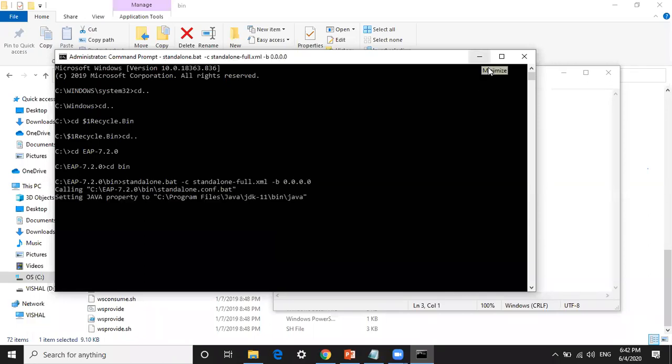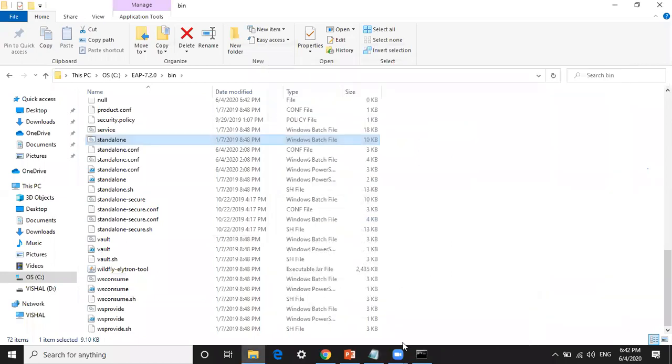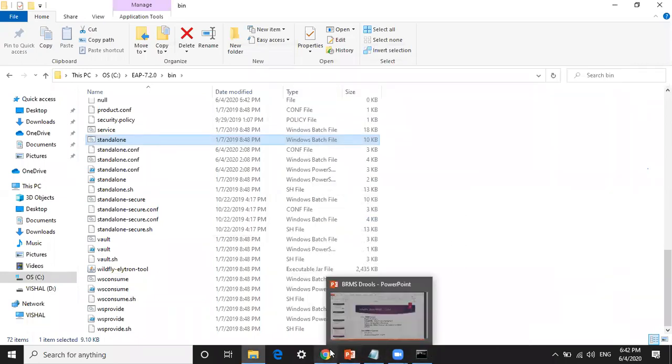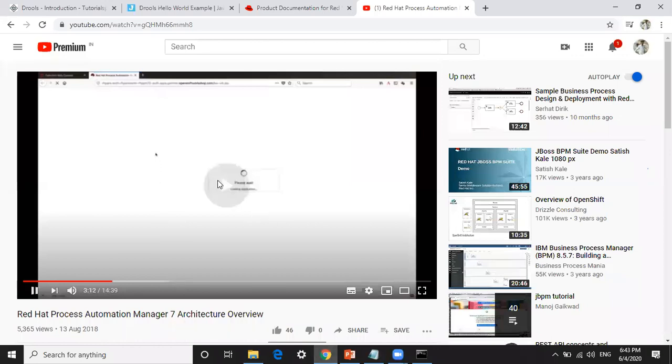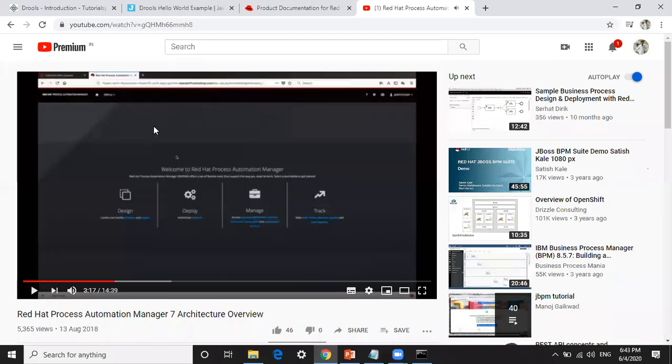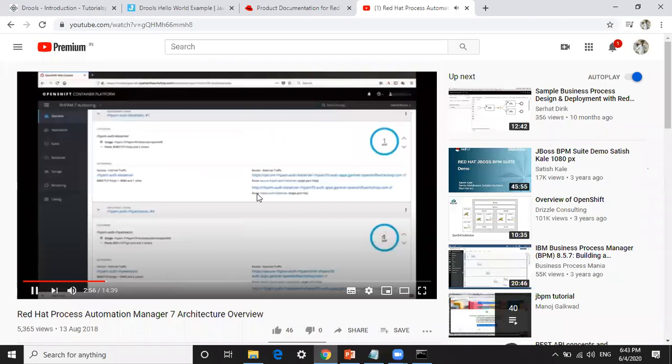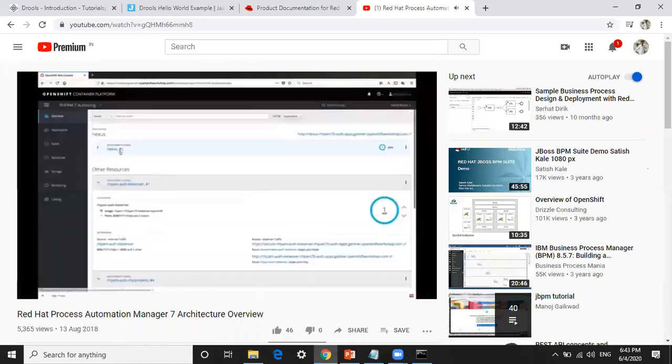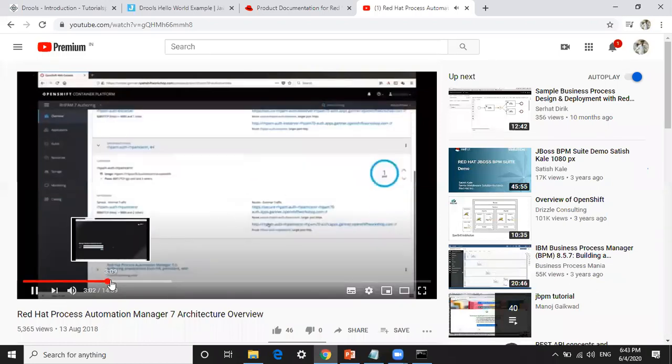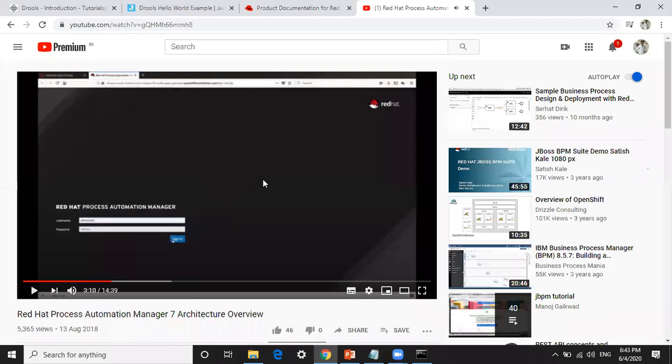Just we will see it run. I will show you a demo, or a YouTube video. After it has started successfully, the UI is like this one. First we need to give a username and password here.